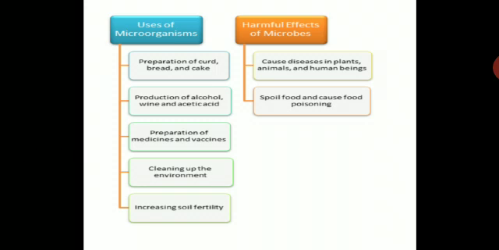Then cleaning up the environment and increasing soil fertility. Next, the harmful ones: they cause disease in plants, animals and human beings, and spoil food and cause food poisoning. So these are the harmful and the useful microorganisms. You have to write down in your notebook. You have to draw this chart.